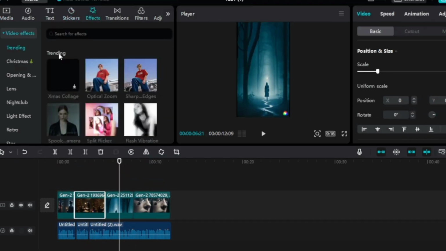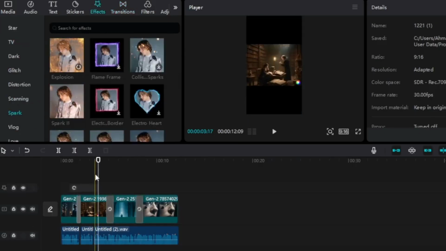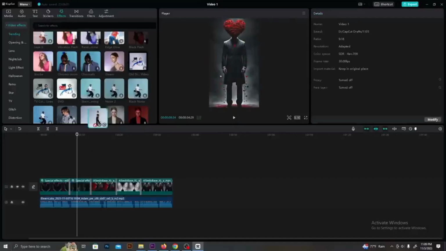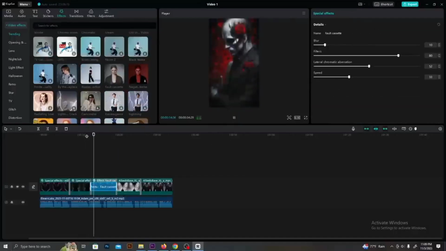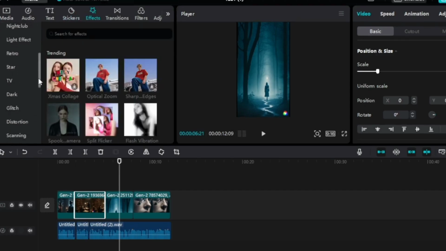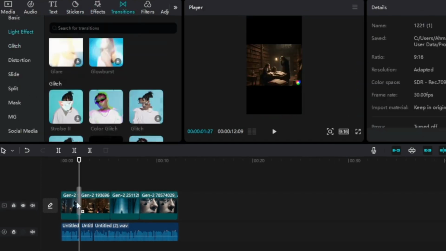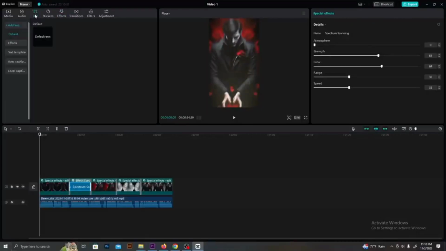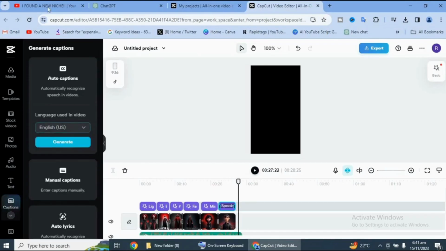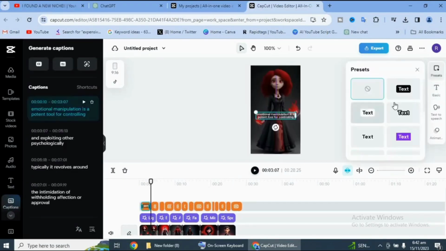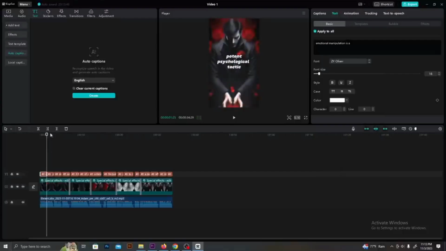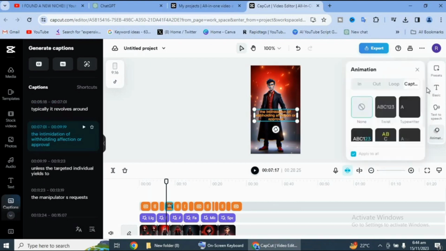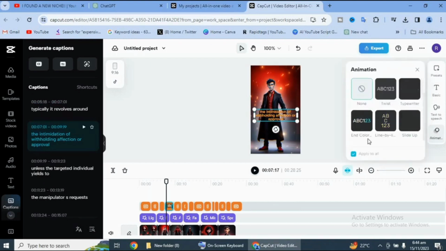Adding transitions and effects. CapCut offers a vast library of transitions and effects to enhance your video's visual appeal. Explore the transition and effects menus to discover options that seamlessly connect your images and add dynamism to your content. Captions and animations. Utilize CapCut's auto caption feature to generate captions for your video. Edit the text size, font, and style to ensure optimal readability. Consider incorporating text animations to further engage viewers.